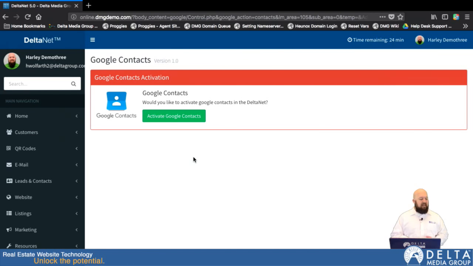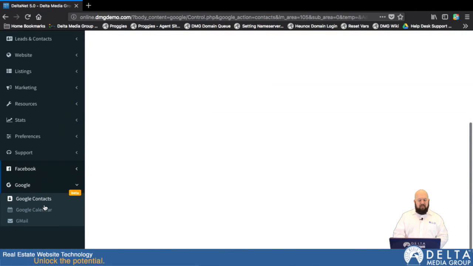So the idea is, if you're out at an open house or anything and somebody gives you their contact information, you can just pull out your phone, add them as a Google contact, and it'll automatically put them in the DeltaNet for you. So there you go. That's step one, Google Contact Sync. So now, go ahead and scroll back down.